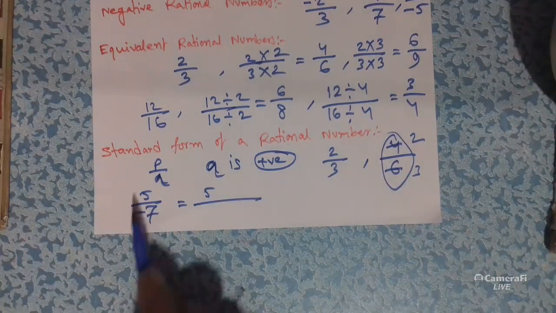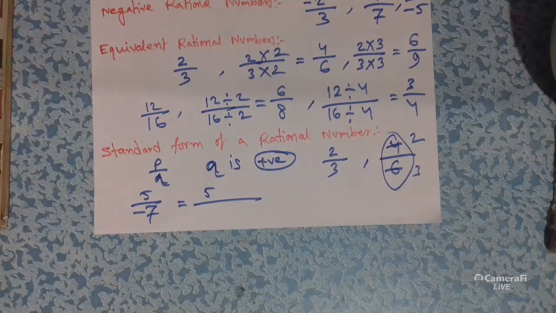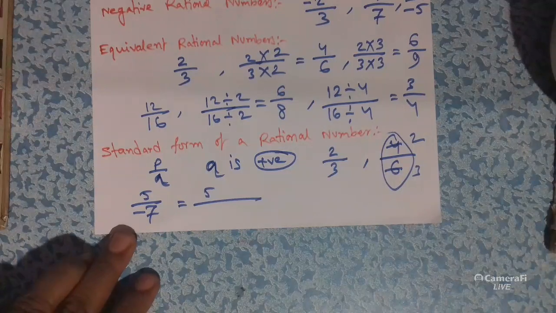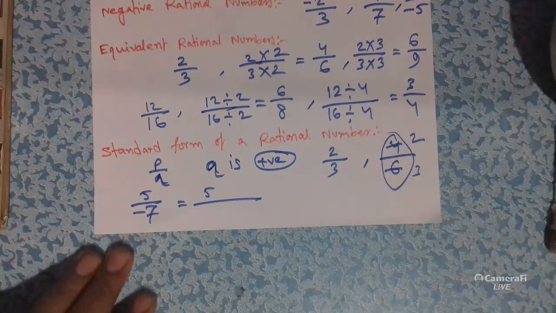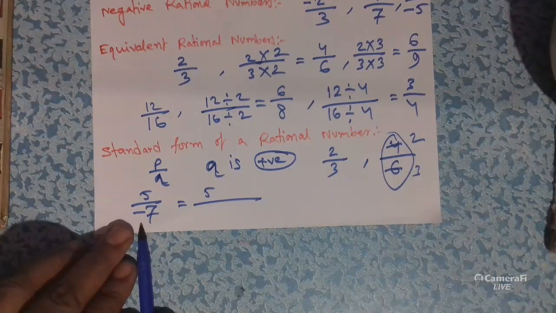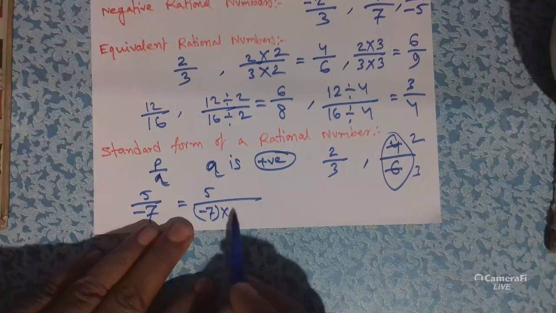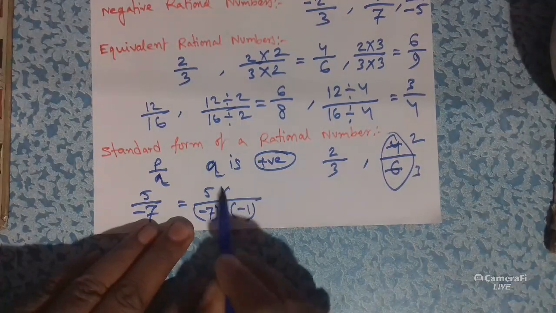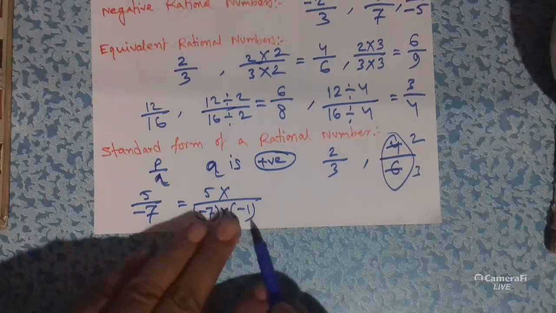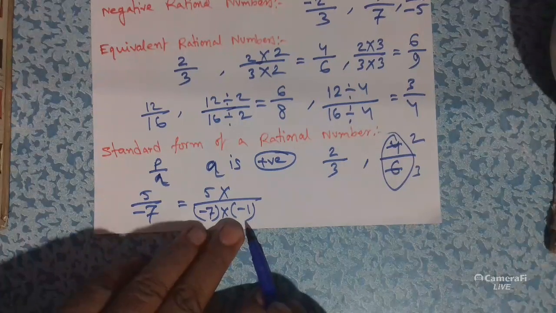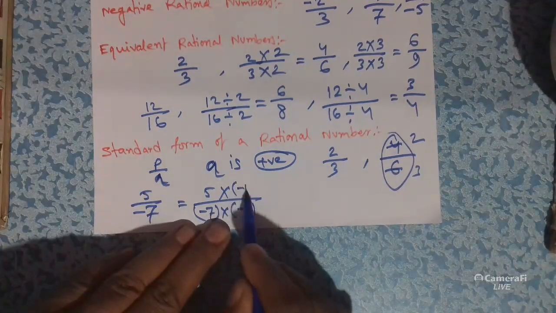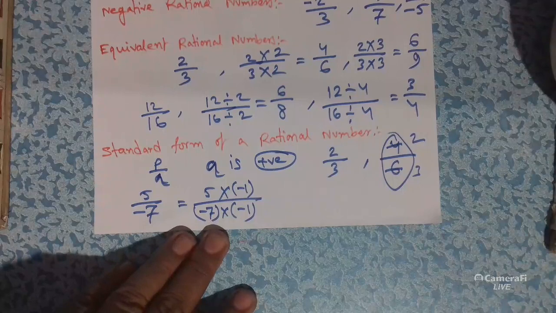Suppose 5 by minus 7 is given, and I ask you to convert it into standard form. Then you have to convert this negative denominator into a positive denominator. So we multiply minus 7 with minus 1, and then we have to multiply the numerator with minus 1 also.